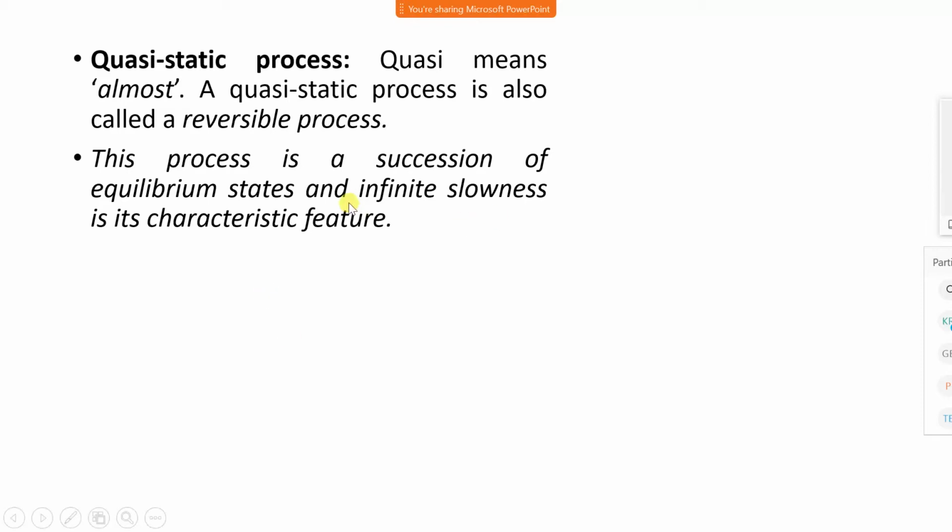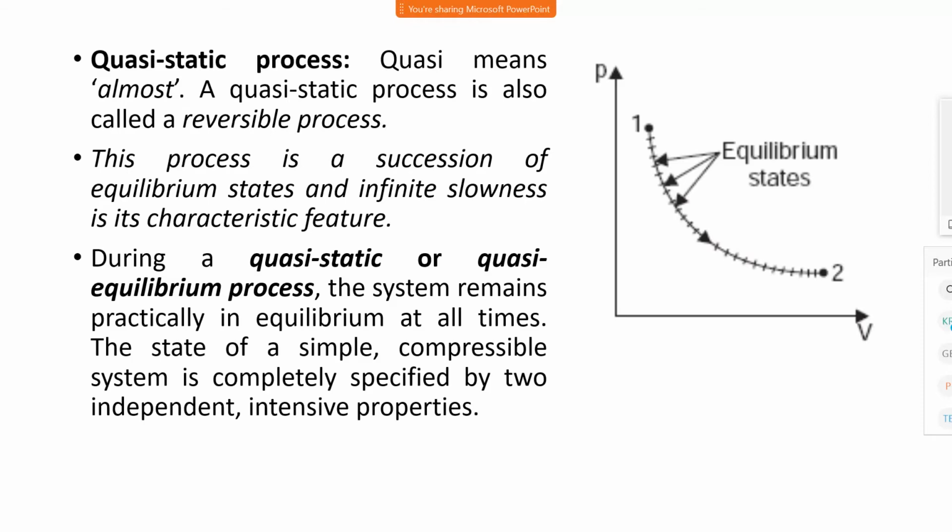This process is a succession of equilibrium states and infinite slowness. It is a characteristic feature. This is a very slow process. To reach from one point to another point, it takes a long time. Therefore, we can say at every successive point the property remains the same as that of previous points.